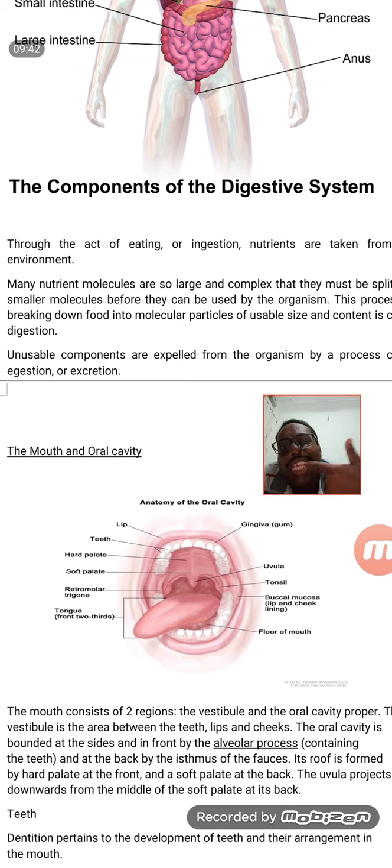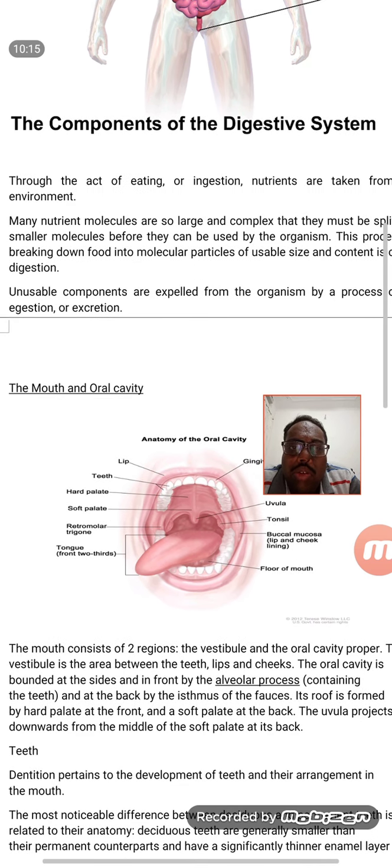This tissue present inside our mouth is non-keratinized squamous epithelial tissue. Non-keratinized means there is no keratin. Keratin is very rough, and if you see on our hands we can see the keratin there, which is dead. They are not like that. Every time they are shed off, so it is made up of non-keratinized squamous epithelial cells.